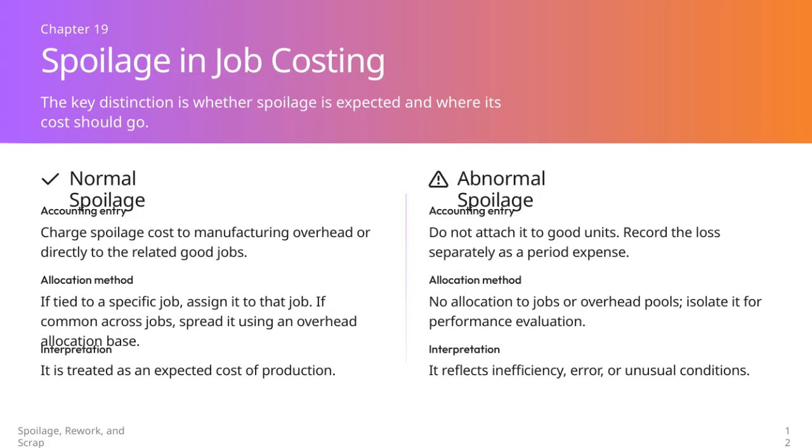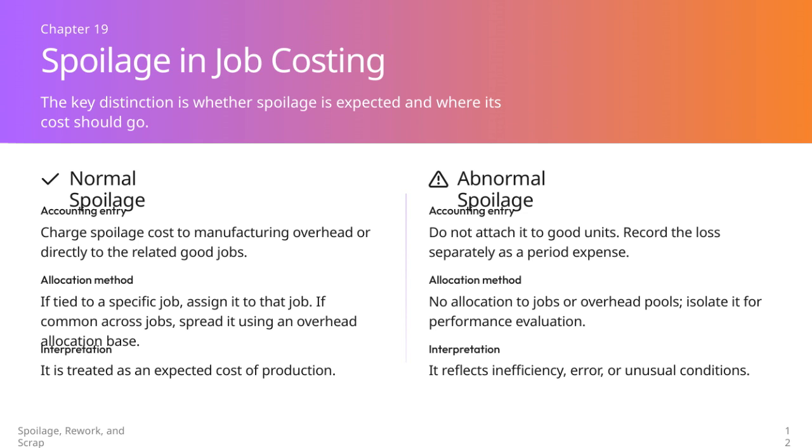When we talk about spoilage in job costing, it's important to distinguish between normal and abnormal spoilage. Normal spoilage is considered an expected part of the manufacturing process. Its cost is either charged to manufacturing overhead or directly assigned to the specific jobs affected. If the spoilage is tied to a particular job, we assign the cost to that job. But if it's common across multiple jobs, we allocate it using an overhead allocation base. This approach treats normal spoilage as a regular production cost.